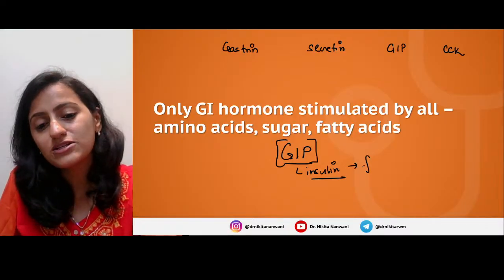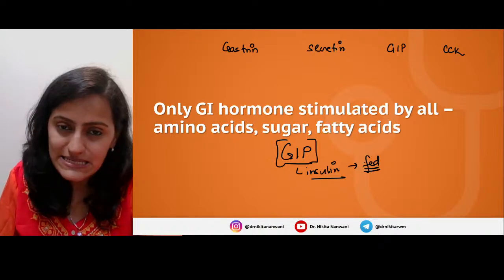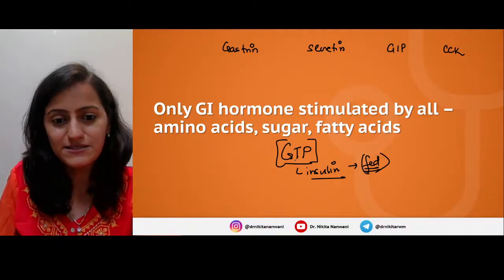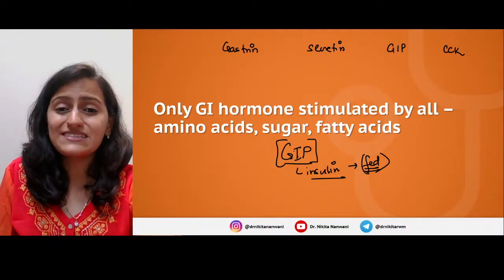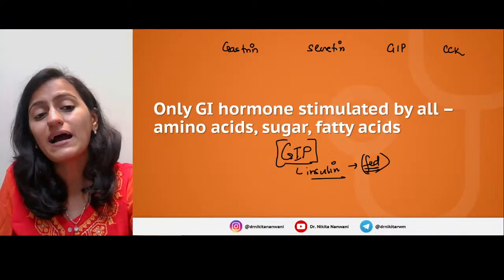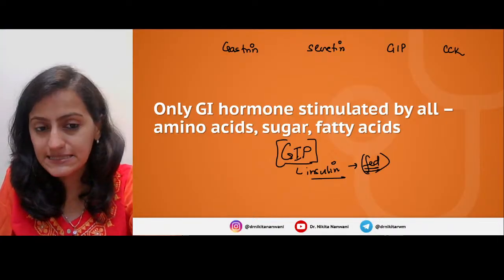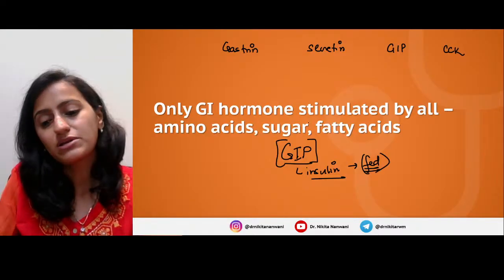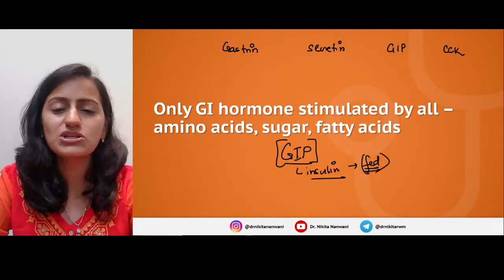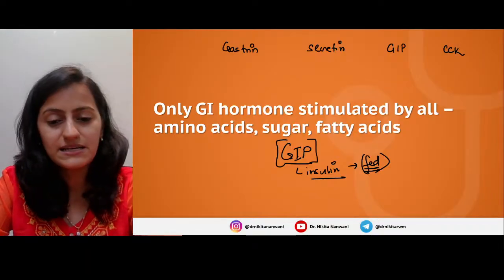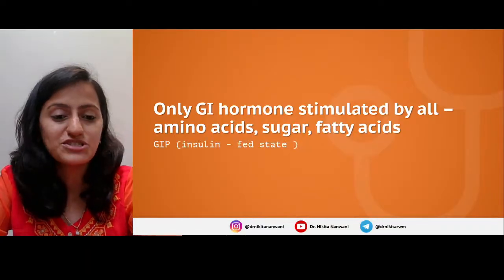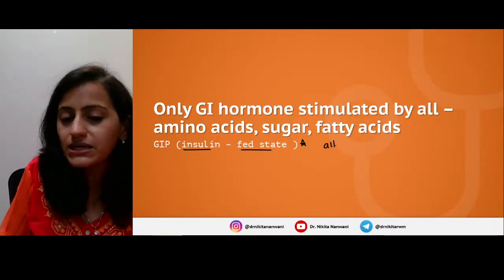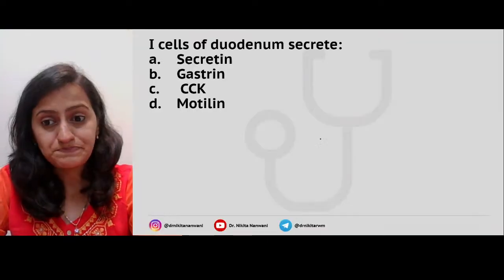GIP, because basically it is insulinotropic, right? And we know that insulin increases in the fed state. So whatever we have had in the fed state is what stimulates it. Gastrin predominantly is stimulated by peptides, its most potent stimulator. Here it is amino acids, sugars, fatty acids which stimulate this hormone, that is GIP. Insulin is an anabolic hormone, in the fed state, whatever you eat. So remember, insulin comes in the fed state, so all the three basically stimulate GIP.